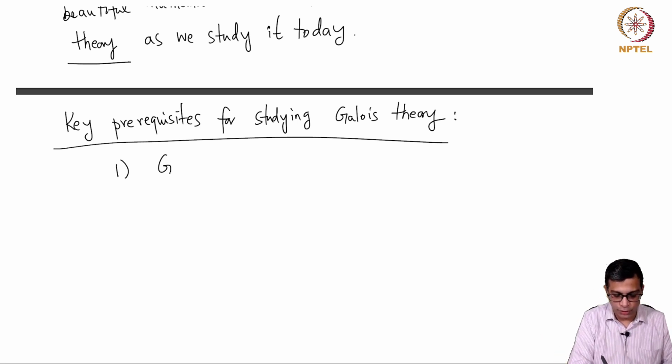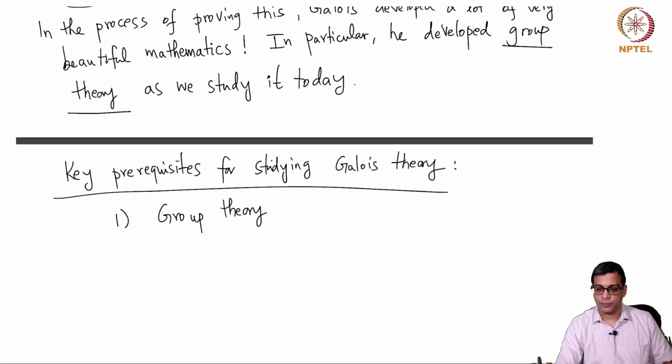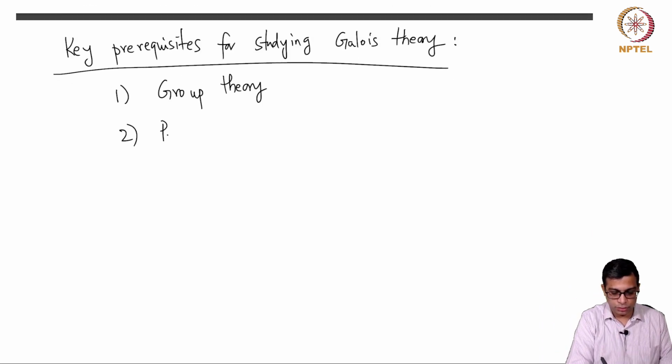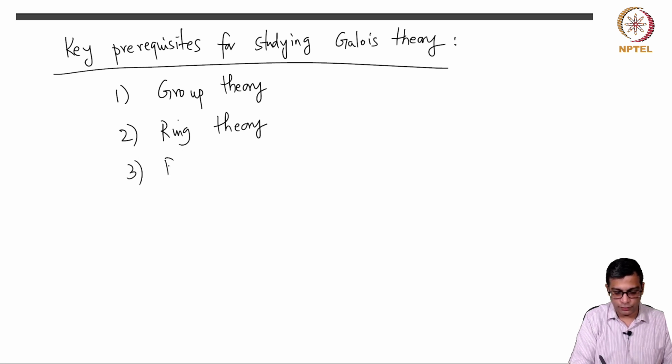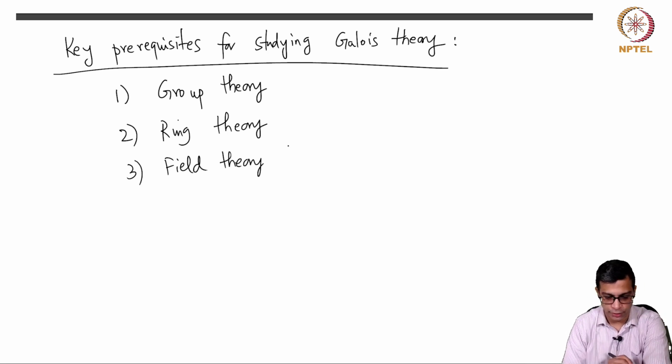So we first do group theory, which, as I commented earlier, really started with Galois' work to solve this question. Ring theory, and then we finally will need field theory, because Galois theory is really a continuation of field theory. Okay, and as you can see, any sequence of algebra courses in any program usually starts with group theory, then ring theory and field theory.